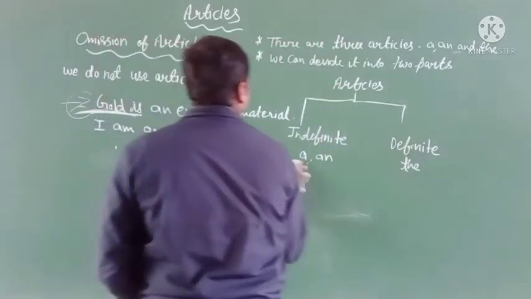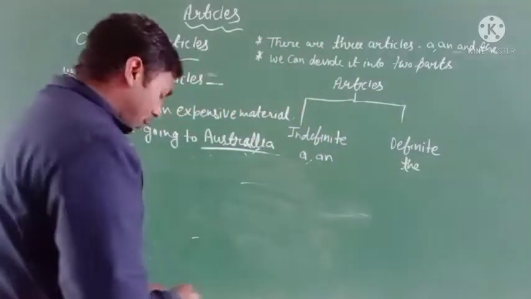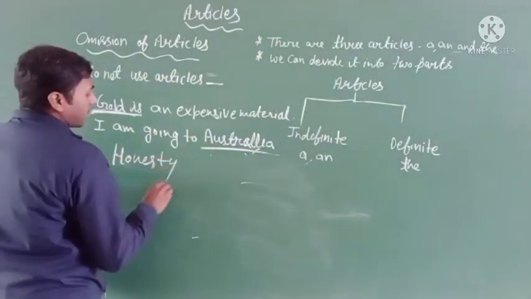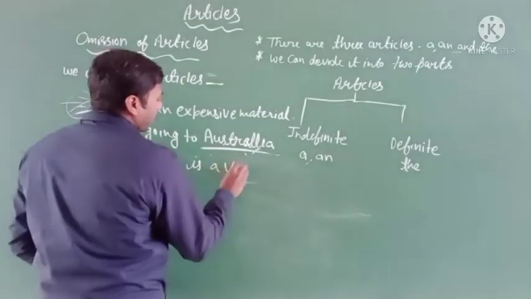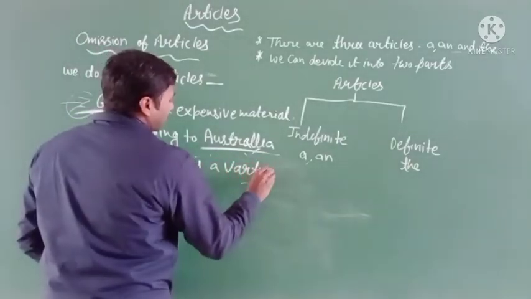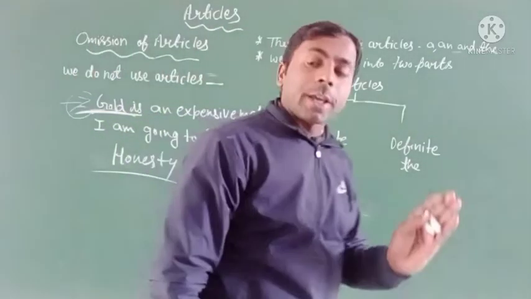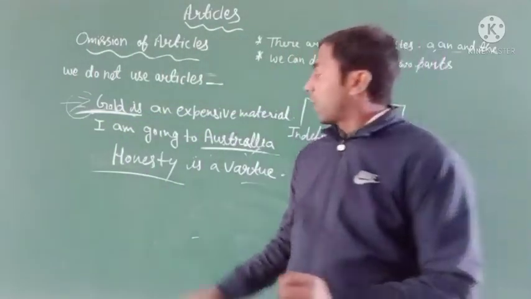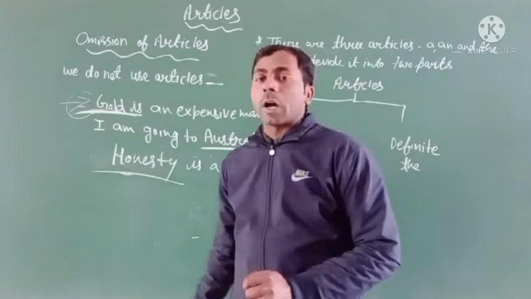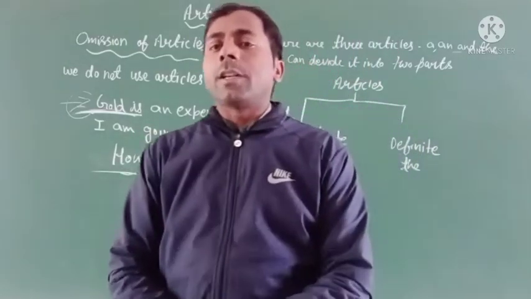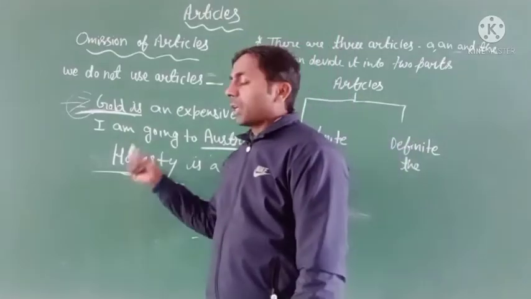Honesty is a virtue. So you can see here the word honesty is a noun. What kind of noun? It is an abstract noun, and we never use any articles before an abstract noun.